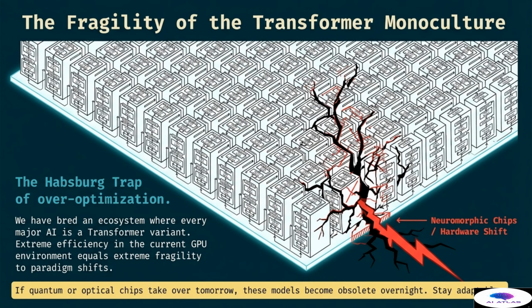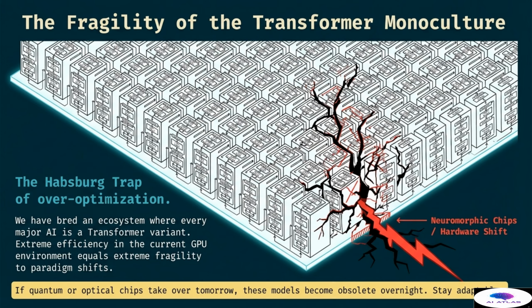We have bred an entire ecosystem where every major artificial intelligence is a variant of the transformer. This extreme efficiency in the current GPU environment leads to extreme fragility if a paradigm shift occurs. The visual shows a massive array of identical transformer blocks being split by a sudden crack representing neuromorphic chips or a hardware shift. If quantum or optical chips take over tomorrow, these models could become obsolete overnight.